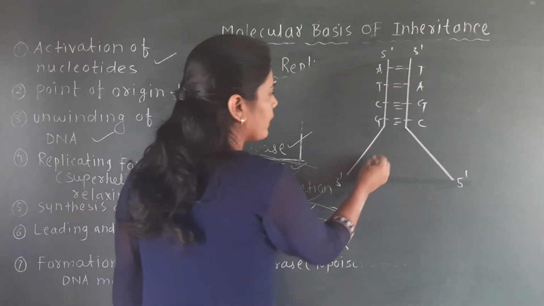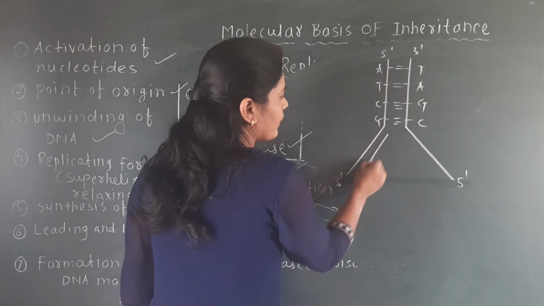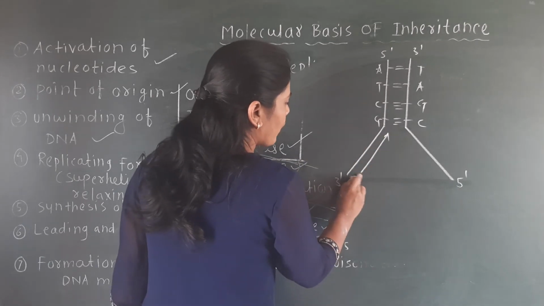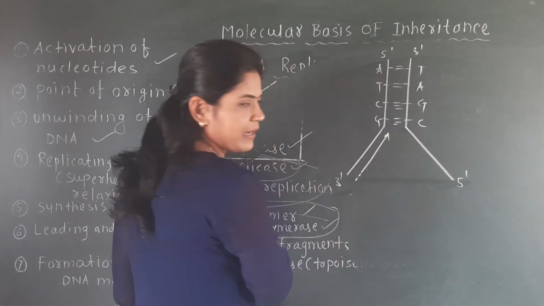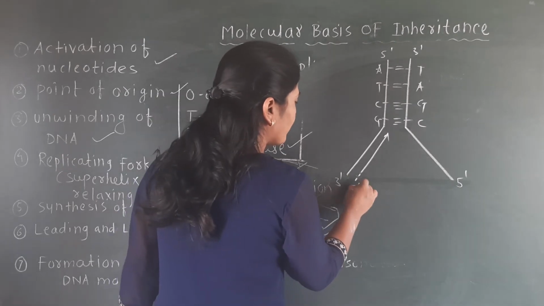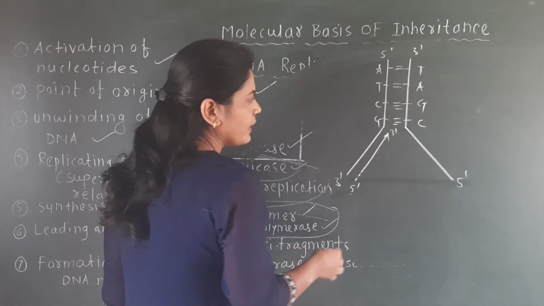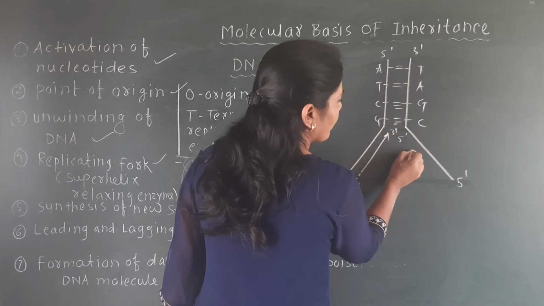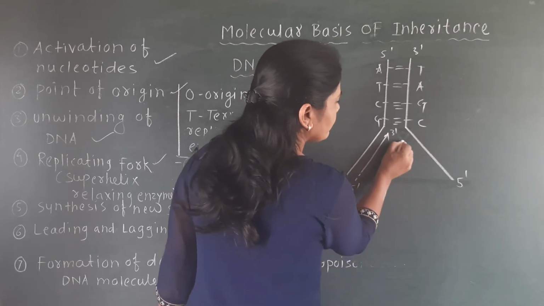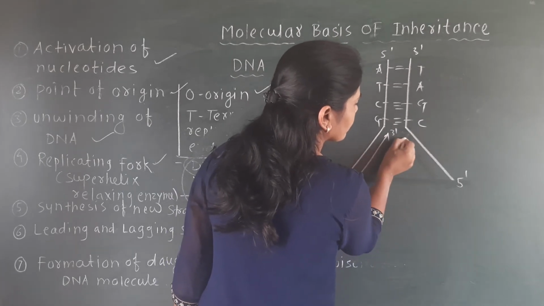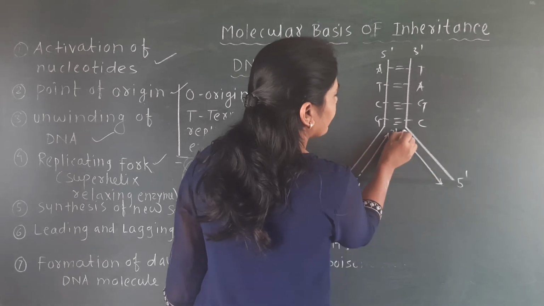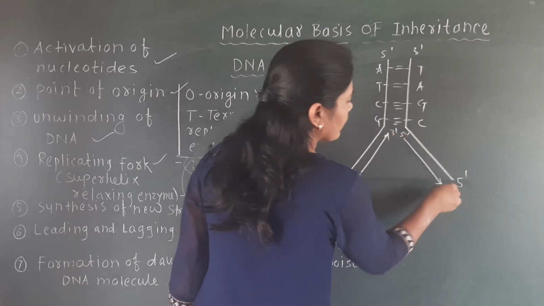Then here one strand is developed. The sequence is 5 prime to 3 prime. Here also one strand is developed, and the sequence is also 5 prime to 3 prime.